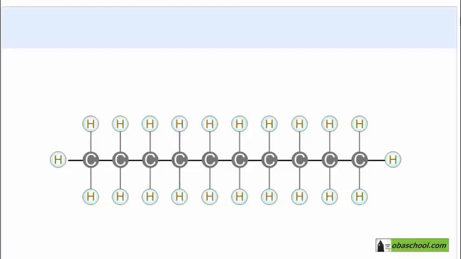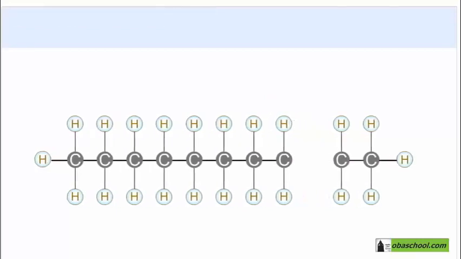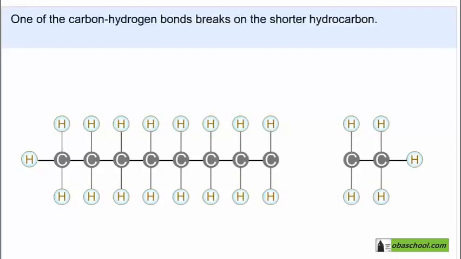In this tutorial, we will examine the cracking process. One of the carbon-carbon bonds in the chain will break. For example, this bond between these two carbon atoms is becoming weak and will break. So this bond is broken now and these two carbons are no longer bonded to each other.